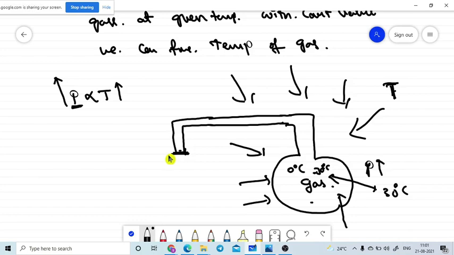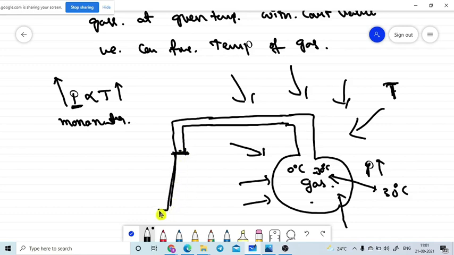Do you know which instrument we are going to use? If you want to find the absolute pressure of any system or any gas, we need to use one instrument. That instrument is the manometer. So what does a manometer look like? It looks like a U-shaped tube.